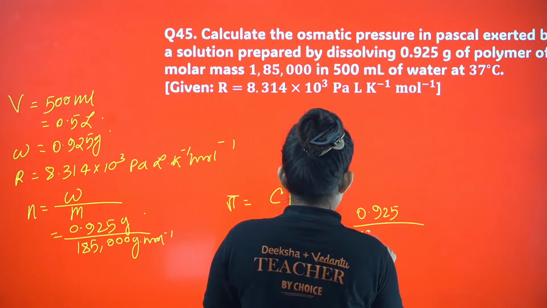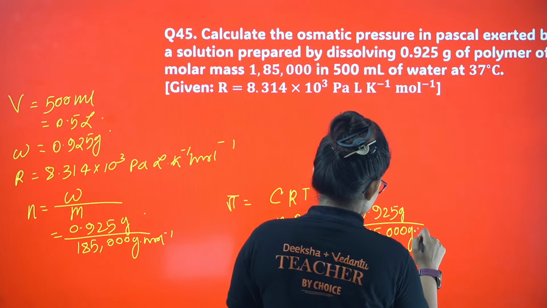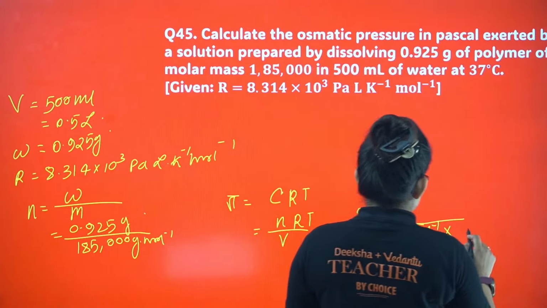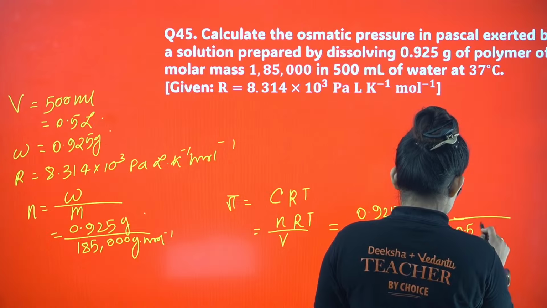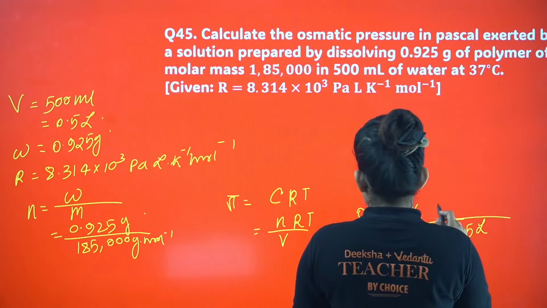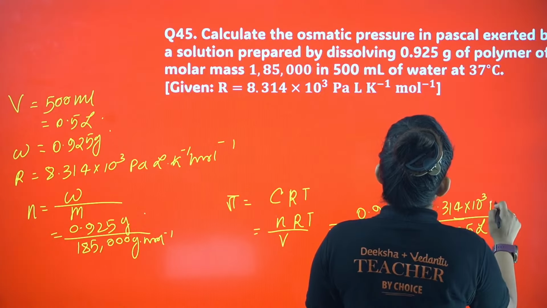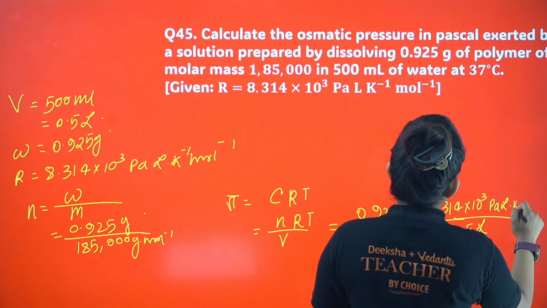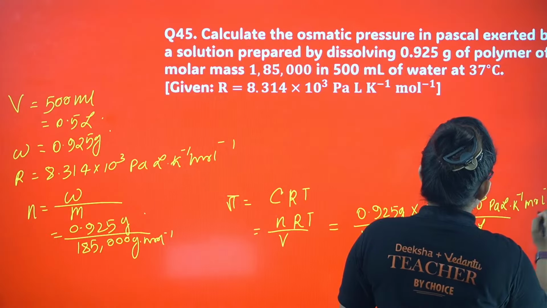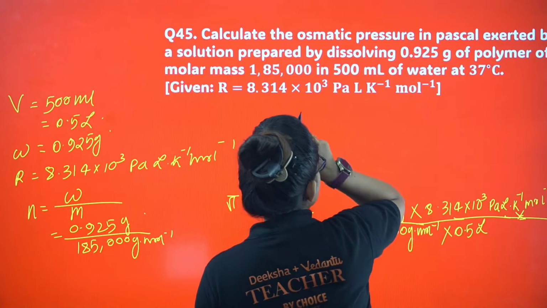So here in this equation I can put the value of n, that is 0.925 divided by 185,000 into volume is given as 0.5 liter, into unit of R, 8.314 into 10 cube Pascal liter Kelvin inverse mole inverse, into temperature is given 37 degrees Celsius.